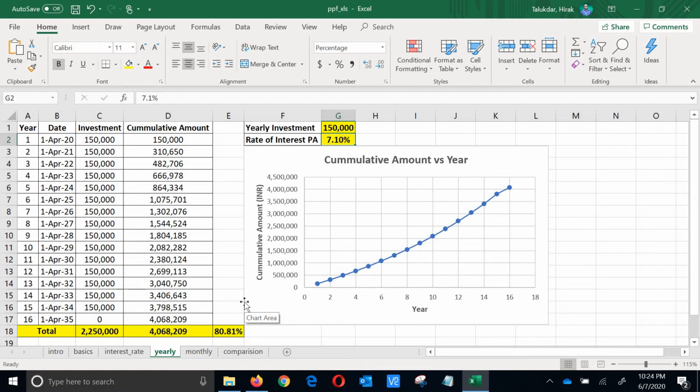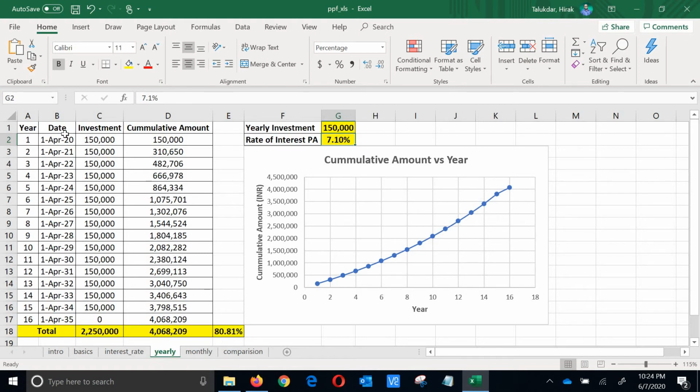I have considered that, let's say, one person puts 1,50,000 rupees from 1st April 2020 to 1st April 2035. So for 15 years that person puts 1,50,000 per annum. Till 2034 he will put, and on 1st April 2035, after 15 years, the PPF will get matured, the lock-in period will end, and that person will get the accumulated amount with the interest back. I have considered the per annum interest rate of 7.1%, which is the recent interest rate.